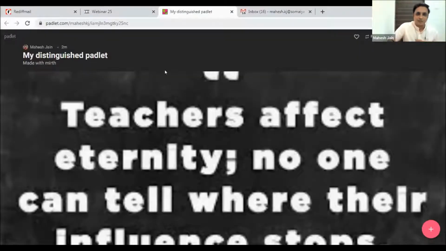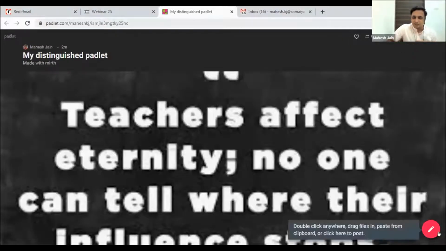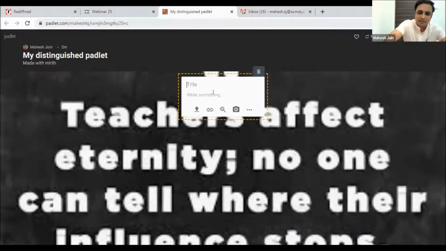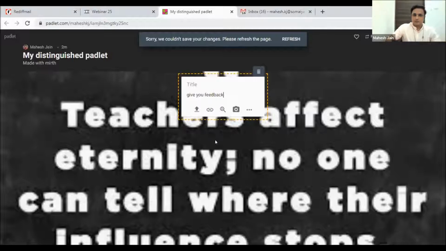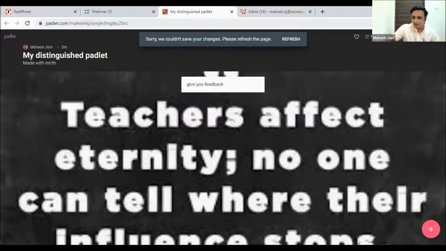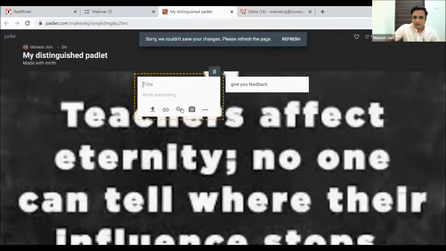Once you are ready, how are we supposed to share it with the participants? Before I share, on the right side, can you see there's a small plus icon. When it comes to you, what you need to do is click on this and you can just start writing. You can give your feedback, or you can also add images. So adding images, picking up a file.